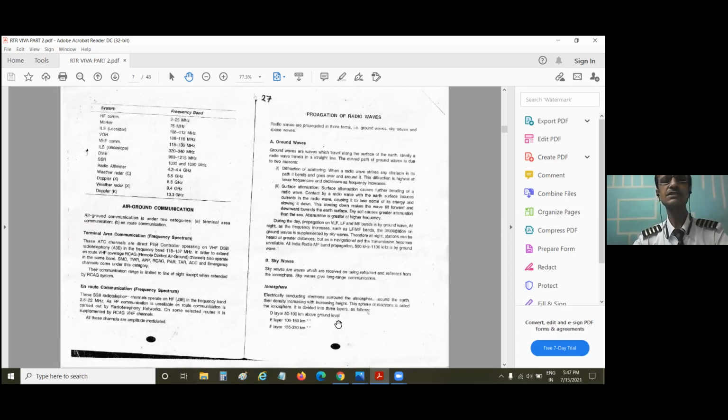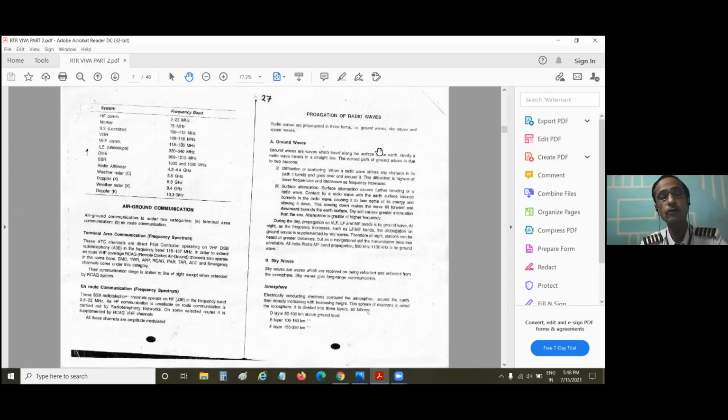We can rather manipulate the transmission power between ground waves and sky waves. Mostly we produce sky waves apart from ground waves. Why? Because all the stations to whom you are sending your message by radio transmission are not at the same distance. Some stations must be very close to you, some stations are very far. If the station is very close, even a ground wave may reach the next station and your work is done. That means low power transmission for a close-by distance is okay.